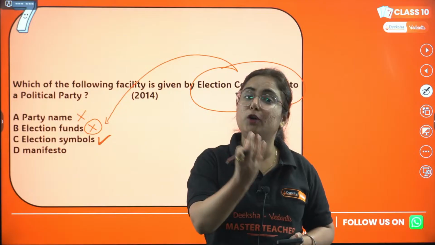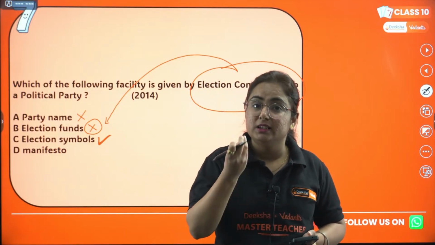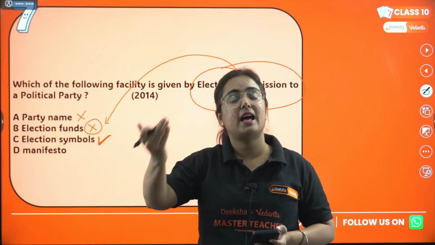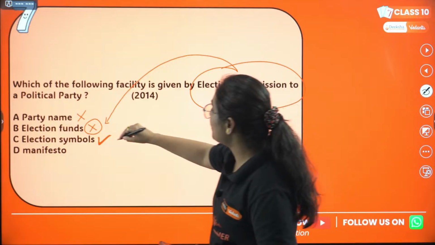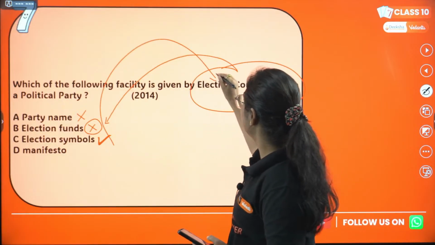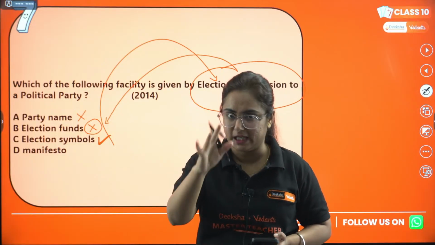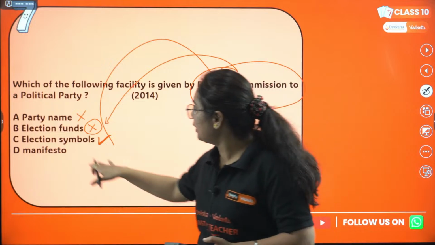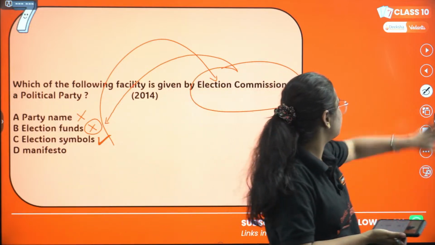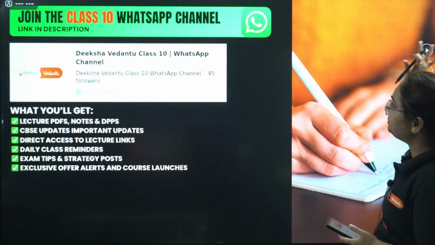The symbol of lotus that is attached to BJP. The symbol of hand that is attached with Indian National Congress. So basically, who provides this election symbol? The election commission provides the election symbol to the party. Party name is thought of by themselves. And no manifesto is provided. The correct answer is C.